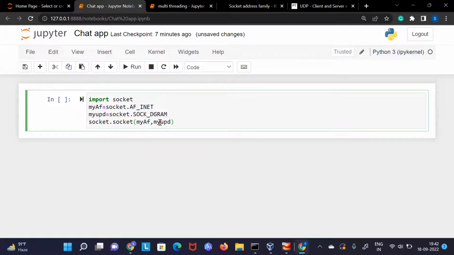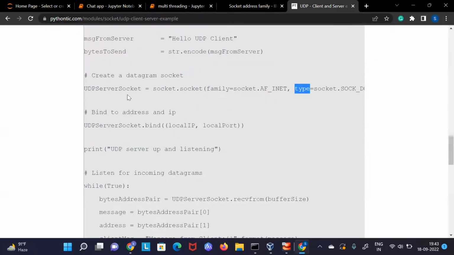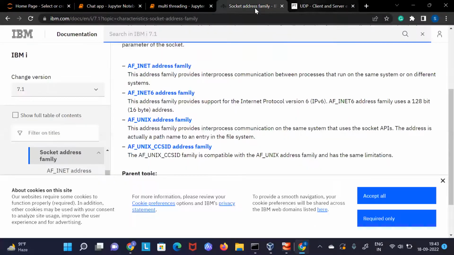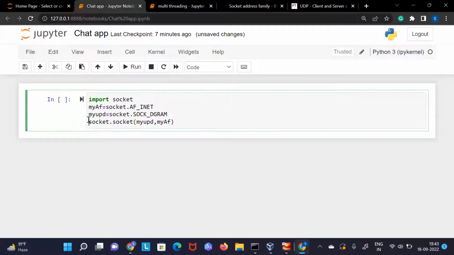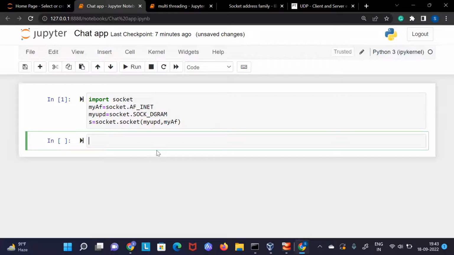Now the order should be my address family and then this type. Here I am creating the socket, the same way you can see they create a UDP server socket. Now I can give this socket a name. Let's say I'm giving my socket name as S, because I will probably be using it in a lot of places. So let's see if our code is working fine. Till now our code is working fine.